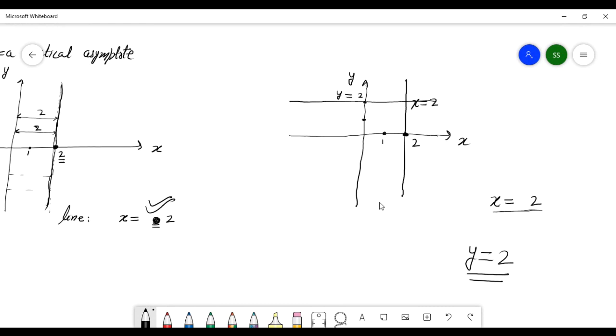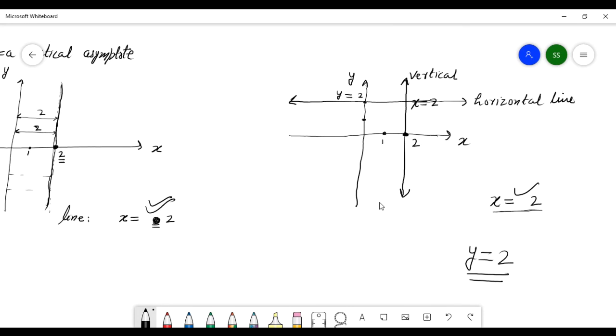So y equal to 2 is a horizontal line and x equal to 2 is a vertical line.